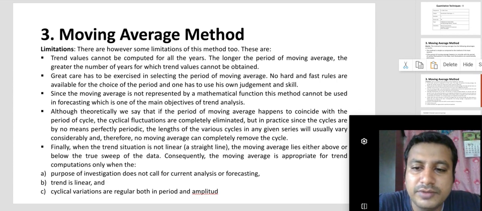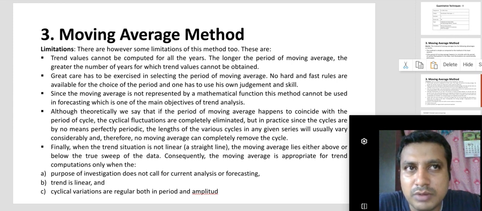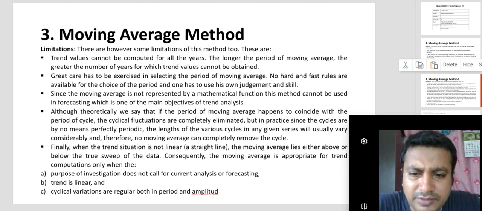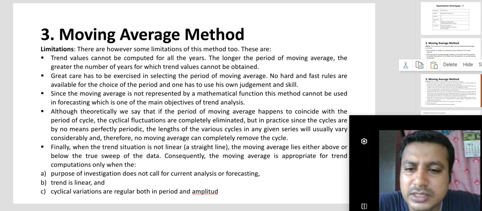Although theoretically we say that if the period of moving average happens to coincide with the period of cycle, the cyclical fluctuations are eliminated, in practice the cycles are by no means perfectly periodic, right? So in the normal situation, it is not possible. You have to follow according to the periodical level of cycles, and that is not possible in case of the moving average method.